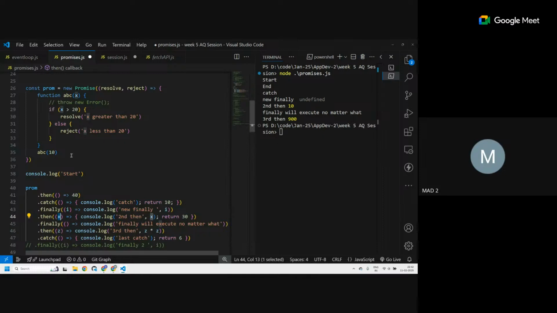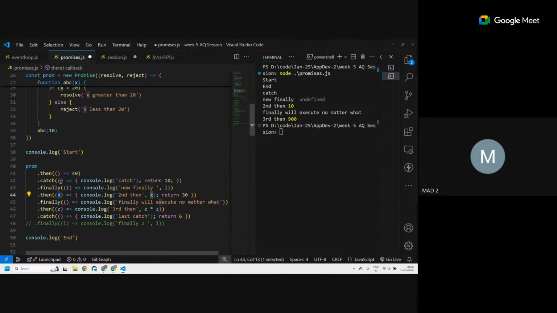This happened way before. After this happened, then only the execution of dot then and dot catch happened. After the resolution or rejection, only this happened. Anyways, it does not affect it. These variables are not accessible at all. Sir, if x is 40, then it will be more than 20, so it will resolve, no?